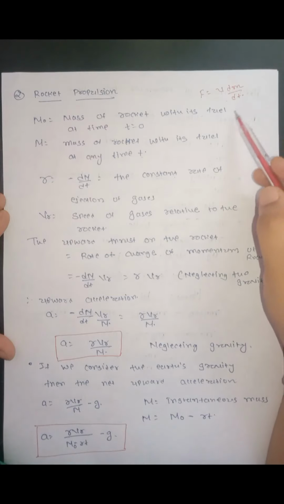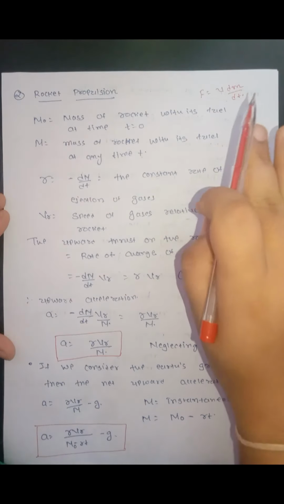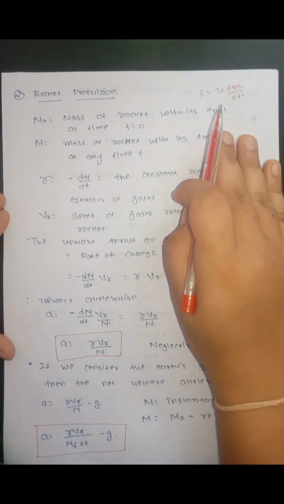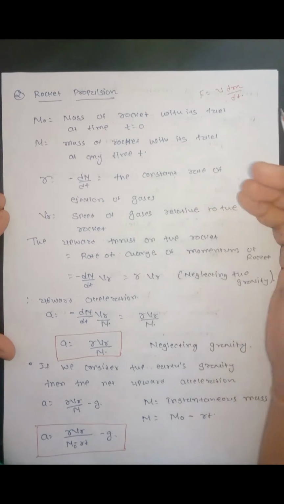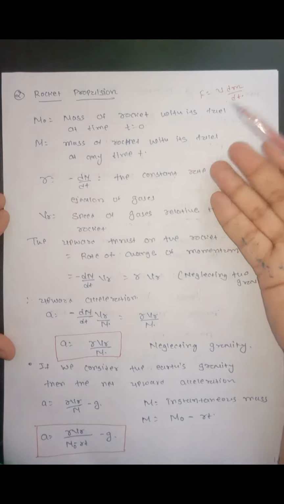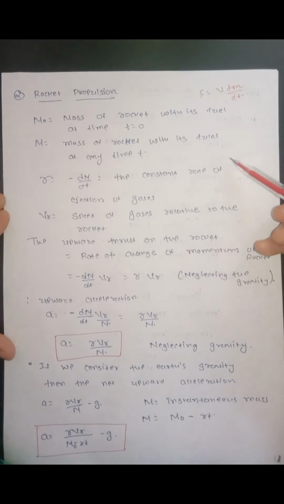Here, the exhaust gas applies force in the downward direction on the earth. Due to that force applied on the earth, the earth will apply an upward thrust on the rocket, due to which the rocket will move. So in this case, the action is applied on the earth and due to its reaction, the rocket is moving in the upward direction.